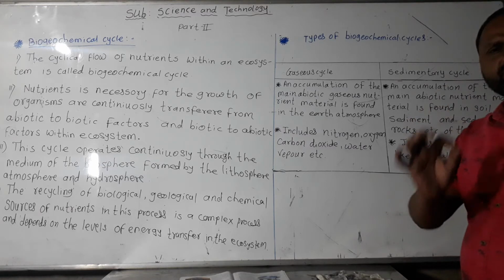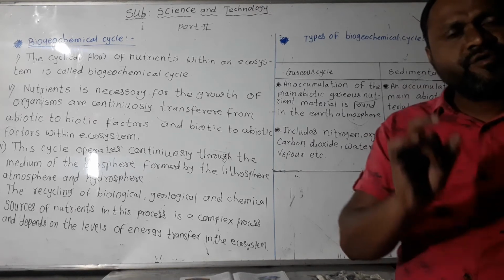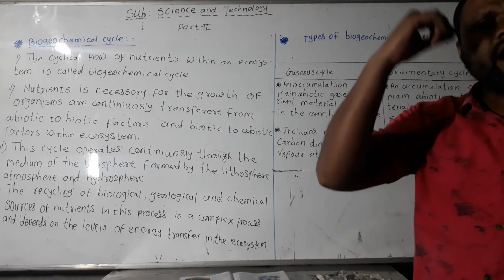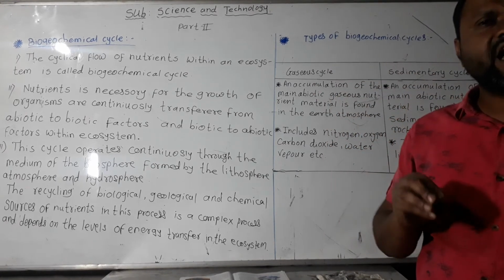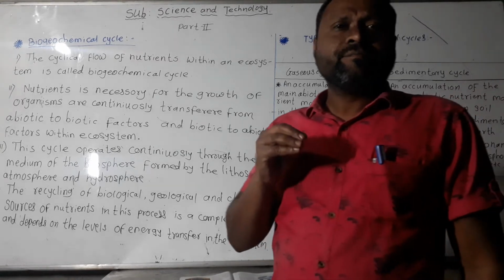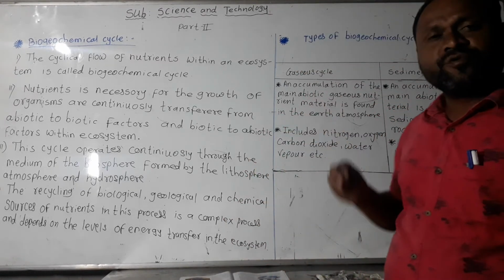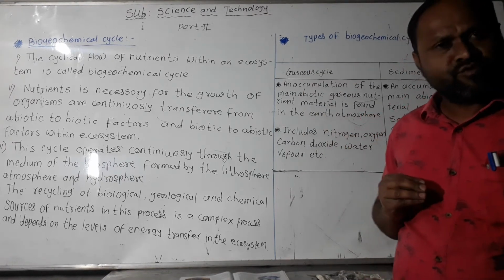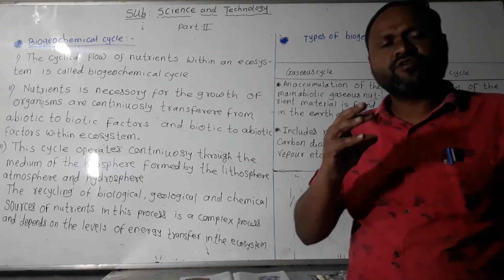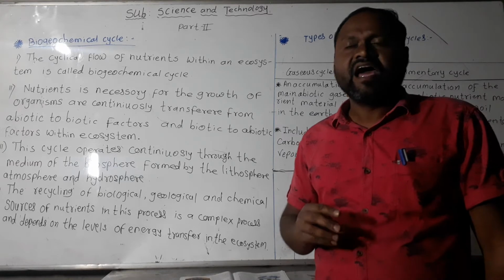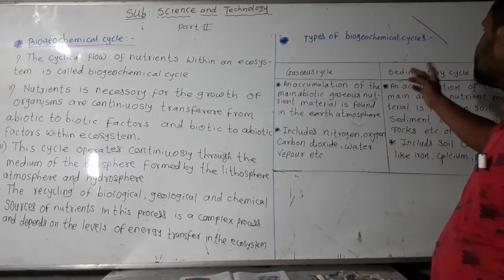So simply, what is meant by the gaseous cycle? Some nutrients are available in the atmosphere, and these nutrients are useful for preparing food material. Nutrients of this type that are found in the atmosphere make up what is called the gaseous cycle. And the next cycle is the sedimentary cycle.